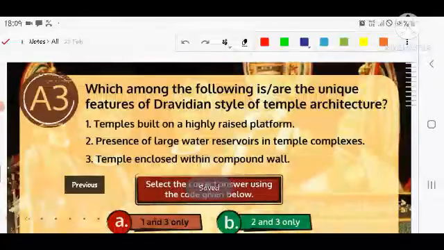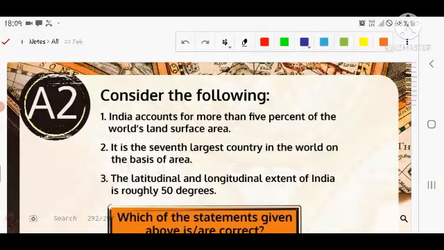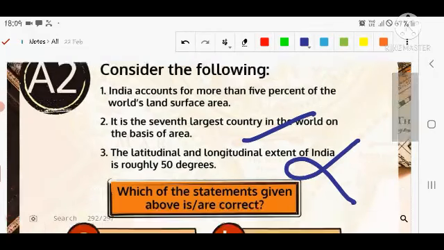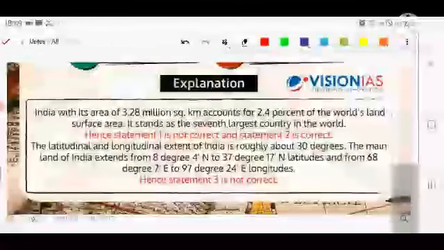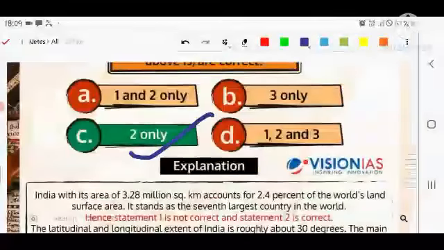The next question is related to the geography section. India accounts for more than 5%? No, I think it is 3.2%. 3.28 million square kilometers is the area of India, but it is just about 2% of the world area. Second, it is the 7th largest country in the world on the basis of area. That is correct. The latitude and longitude extent of India is roughly 50 degrees? No, I think it is 30 degrees. Let's see. Okay, only the second is correct.